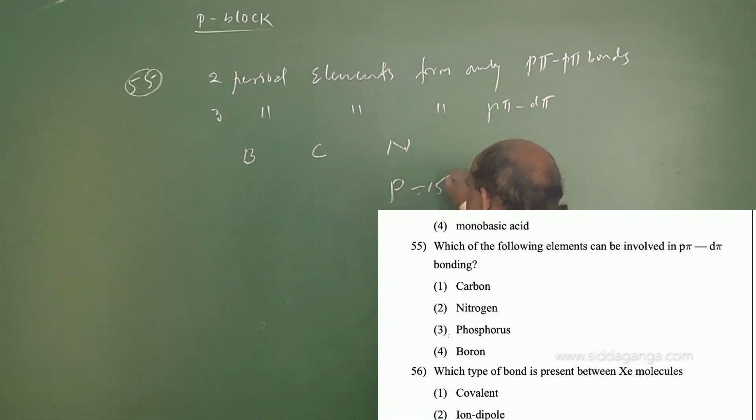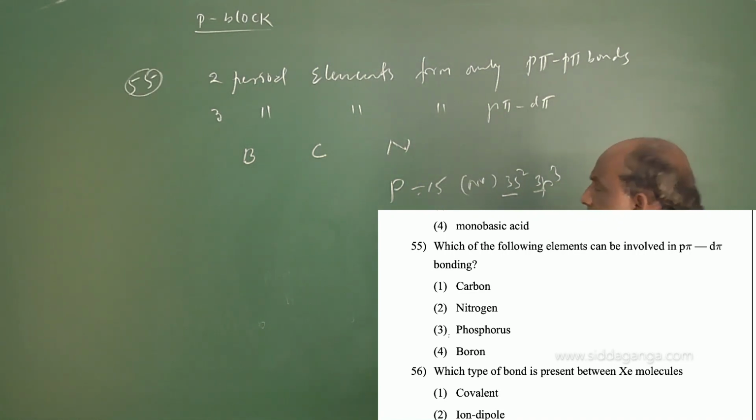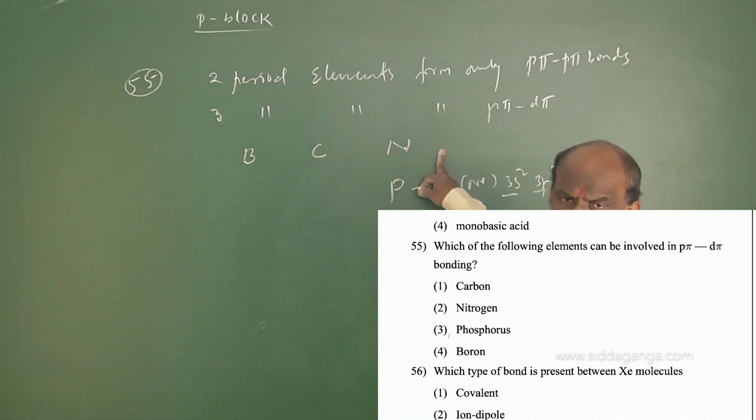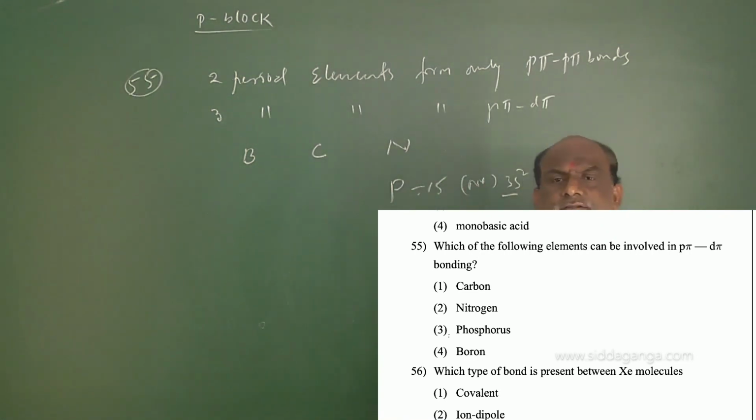Already we know phosphorus, the 15th element, is neon 3s2, 3p3. Here the third level means the third period. Boron, carbon and nitrogen don't have d orbitals, so second period elements do not form d pi bonds. Third period elements form p pi d pi bonds. In this example, phosphorus is right. Instead of phosphorus, sulfur is also right, and chlorine is also right. They can form p pi d pi bonds.